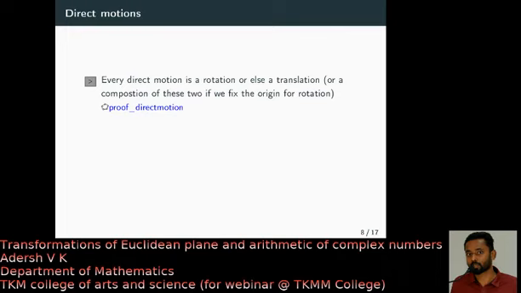For my purpose, I need only direct motions. So what I am going to prove is that rotations and translations, or their combinations, are the only direct motions we can consider.